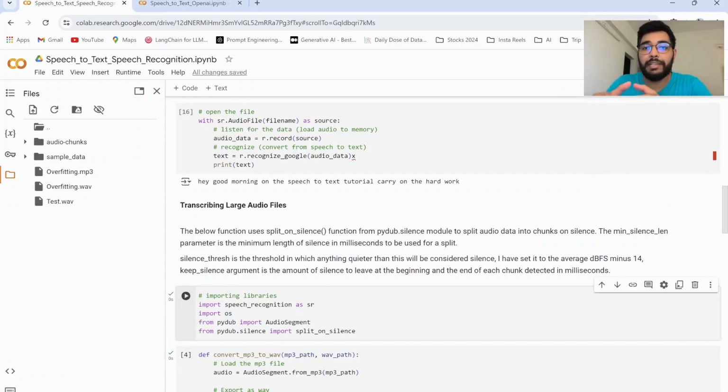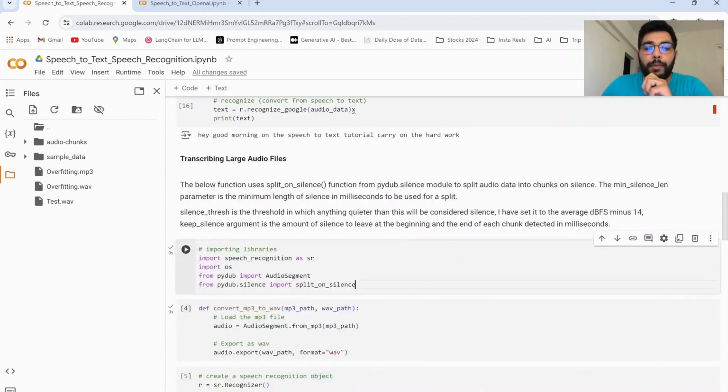The second major limitation of speech recognition library is it cannot transcribe longer audio files greater than 60 seconds at once. If there are audio files longer than 60 seconds, they have to be split into multiple chunks and then processed one at a time. Let's try to go through the process one by one.